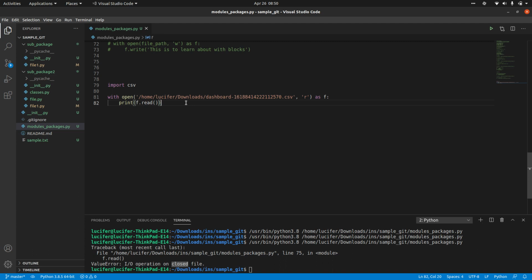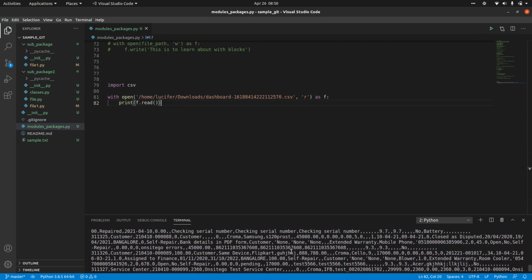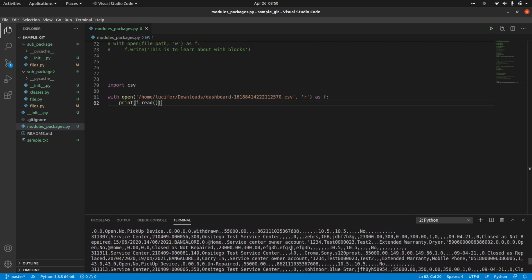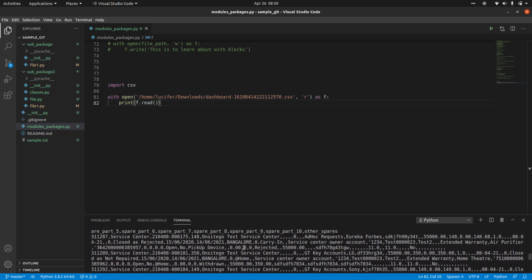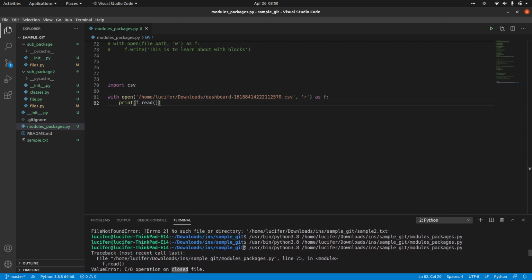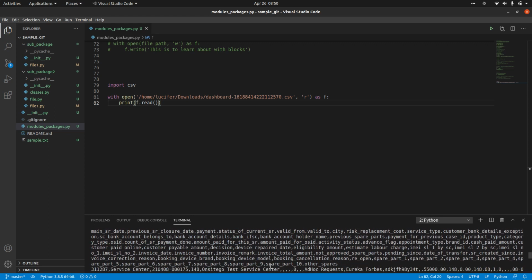If I do this f.read, it will simply read everything as a text value. You can see it is printing everything as simple text. It is not taking it as different lines or as a simple CSV, which is not required for us. We want these things to be read as a CSV itself.